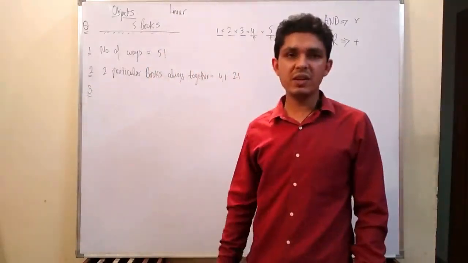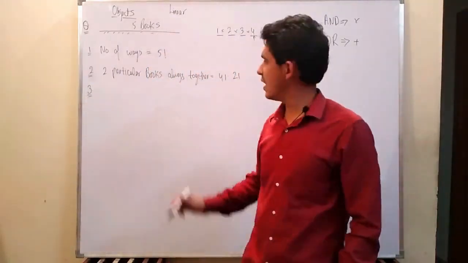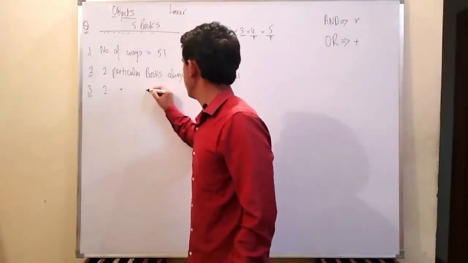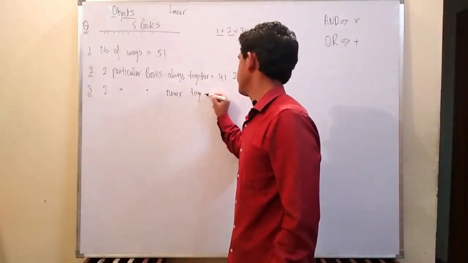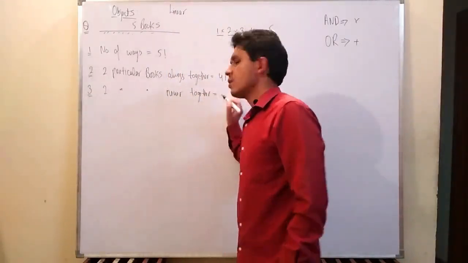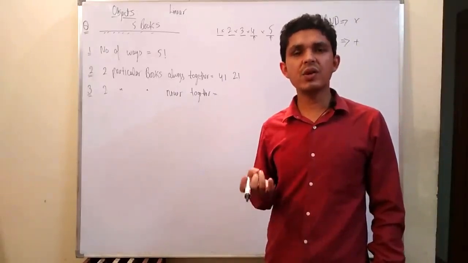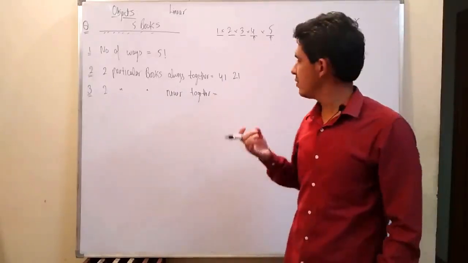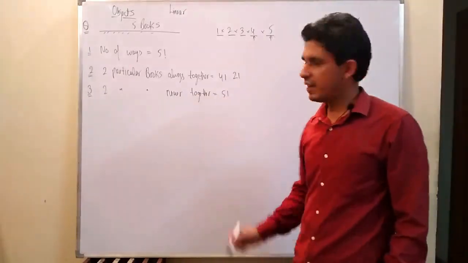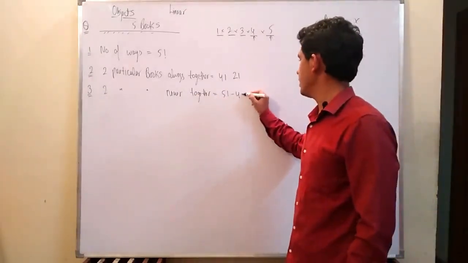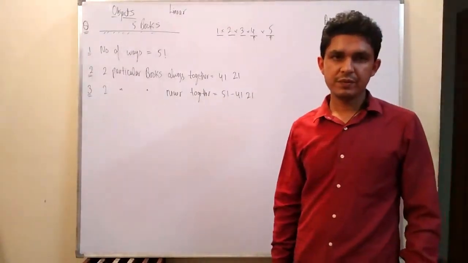Okay, coming to the next question: in how many ways can 5 books be arranged on a table such that two particular books are never together? Whenever the question is like never together, we take the total number of arrangements, that is factorial 5, minus the number of arrangements in which the two particular books are together.